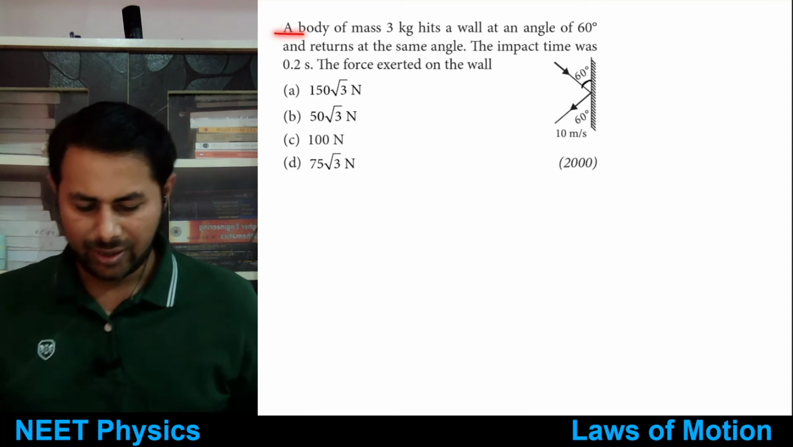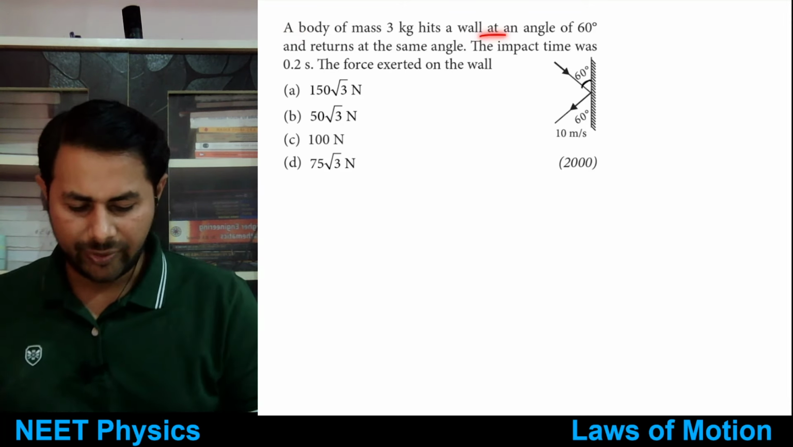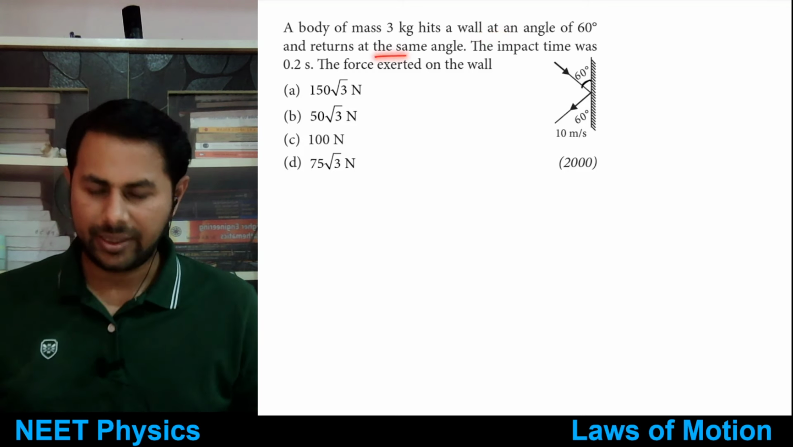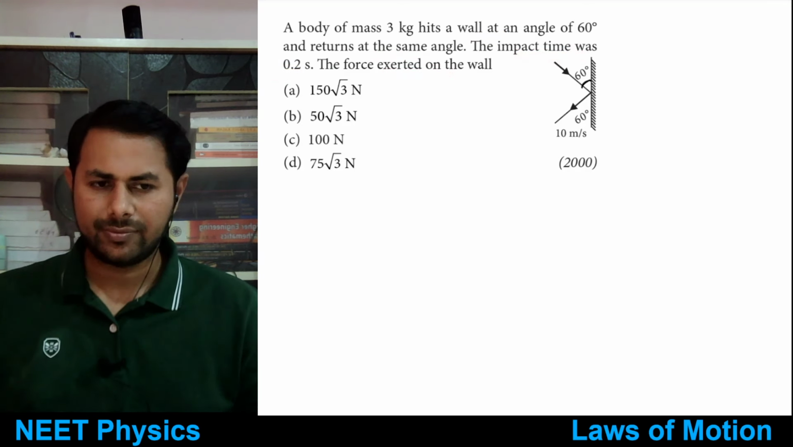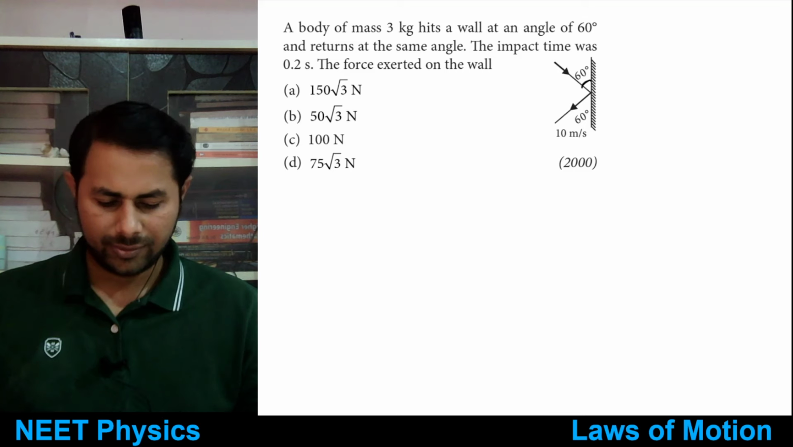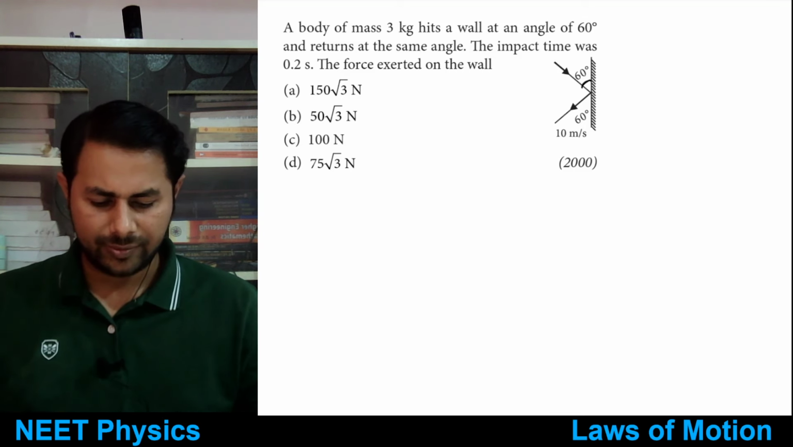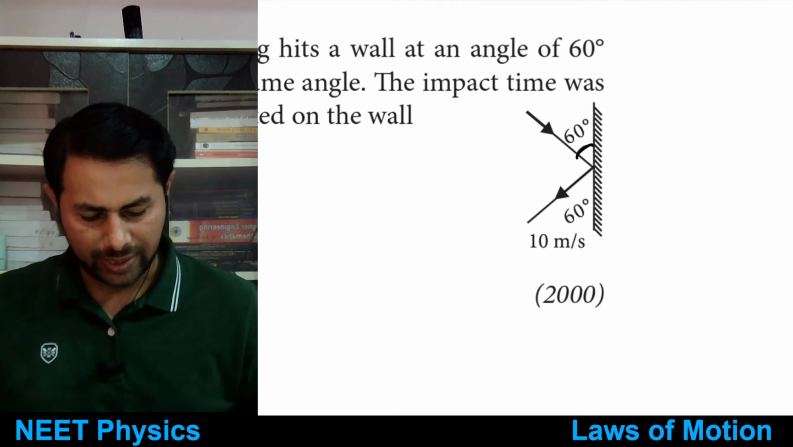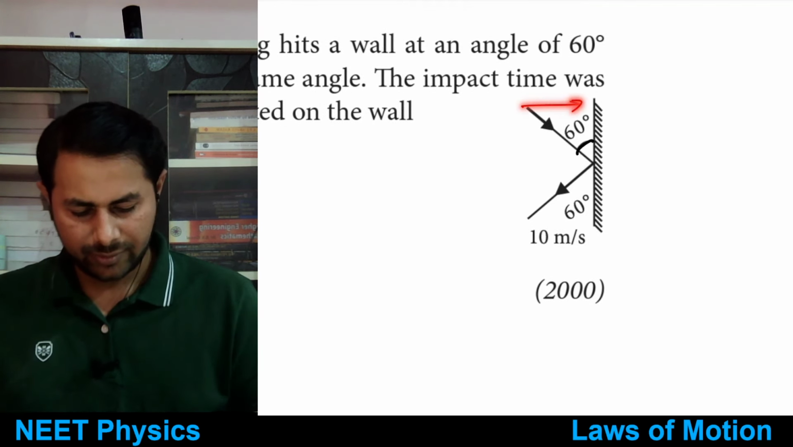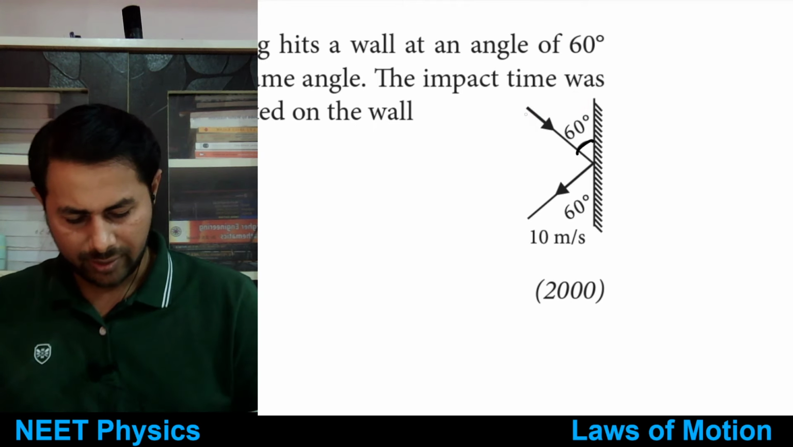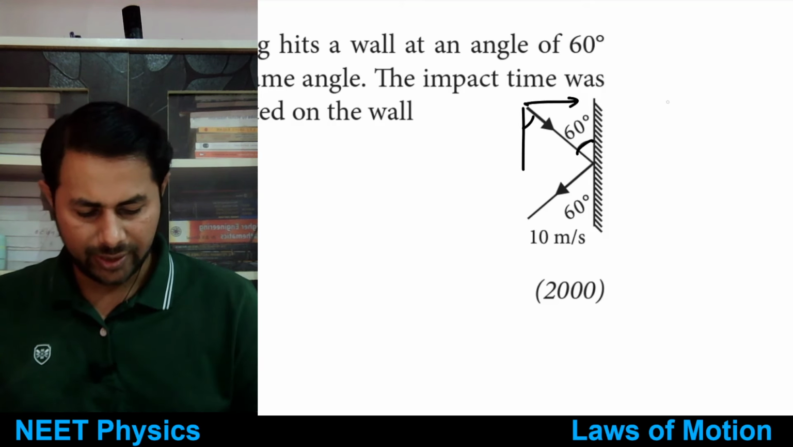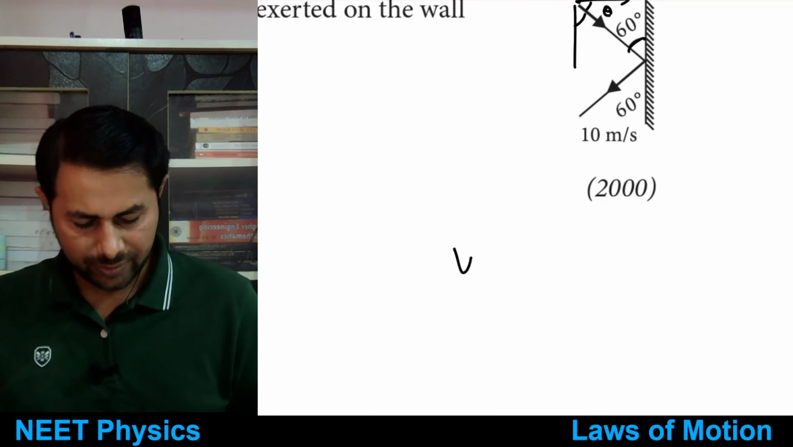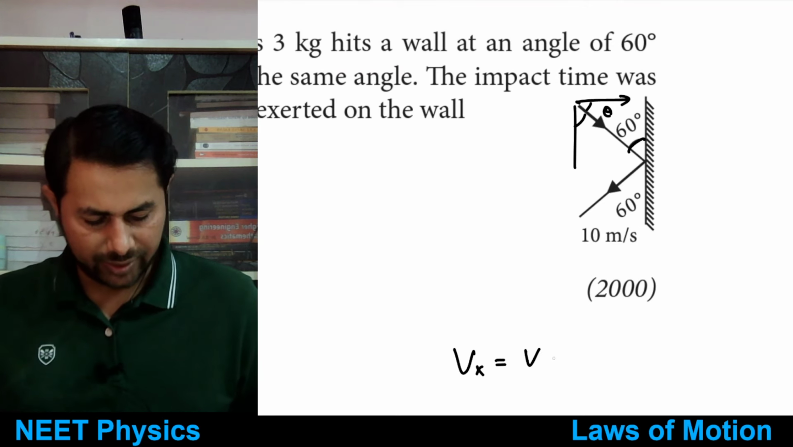Okay, so a body of mass 3 kg hits a wall at an angle of 60 degrees and returns at the same angle. The impact time was 0.2 second. The force exerted on the wall, tell me. So similar to the last one. Here this angle is 60, so let's find it out. This angle is 60, so this one would be 30. Theta is 30. So Vx is V cos 30.